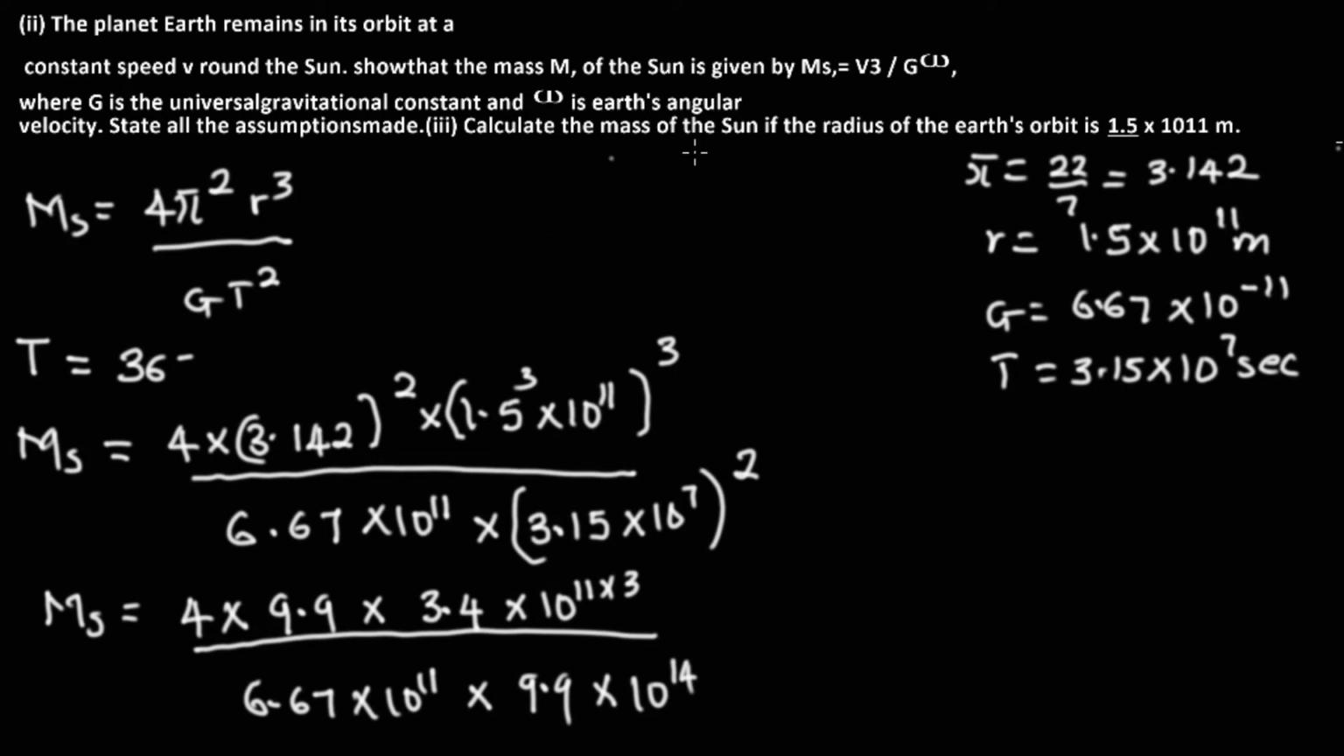Now we now have that the mass of the sun is equal to 4 times 9.9 times 3.4, times, now we can open this bracket. If we multiply this by this by this, we end up having 138.6. 138.6 multiplied by, now on this aspect, 3 times 11 is going to give us 10 raised to the power 33 divided through by, okay, we come to this downside.